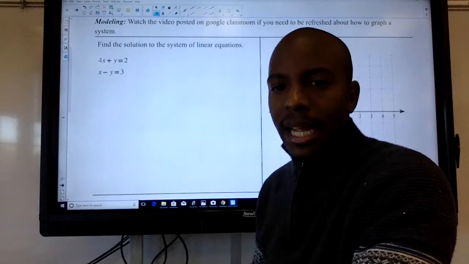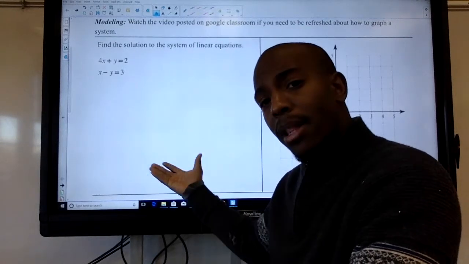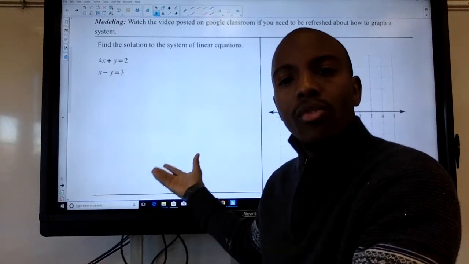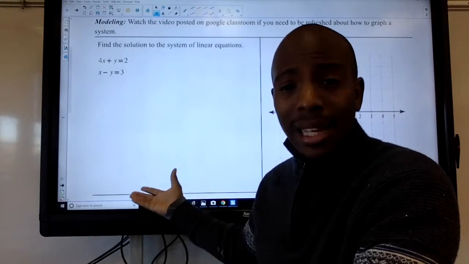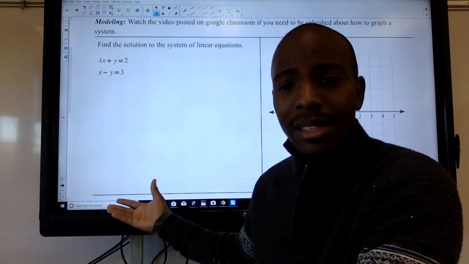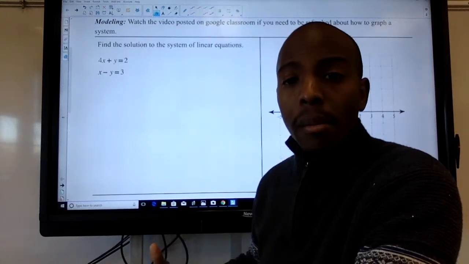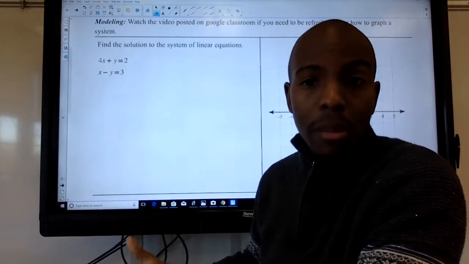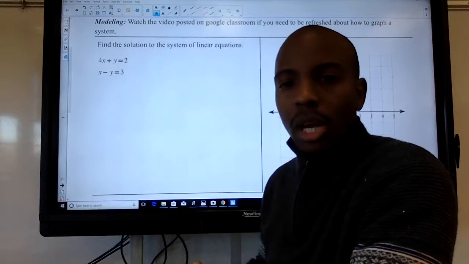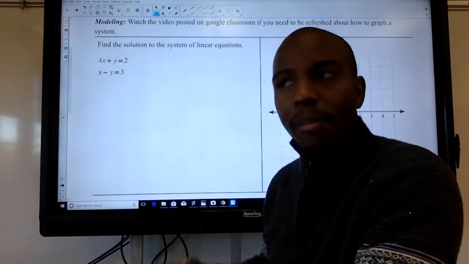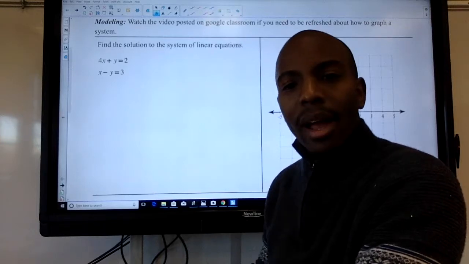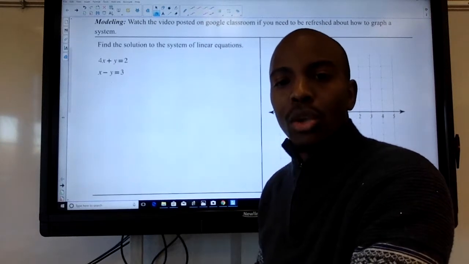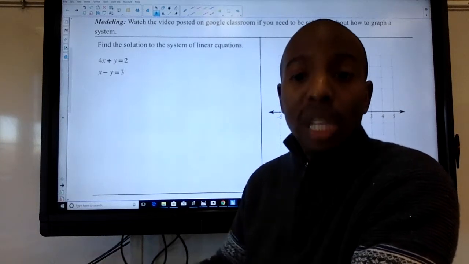Another way of finding that solution is by a method called graphing. If we graph it, what we should see when we go to graph the solution, it should form an X. If it doesn't form an X, then maybe they don't have any solution to that system, right? But in most cases, you're going to see it's going to form an X. And if it forms an X, wherever they cross is actually the solution, or another word is intersection.